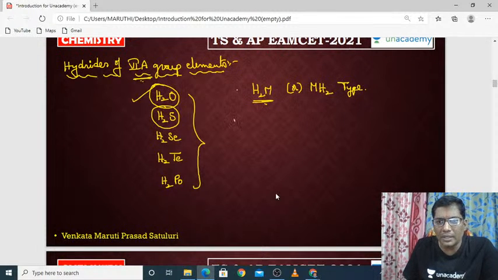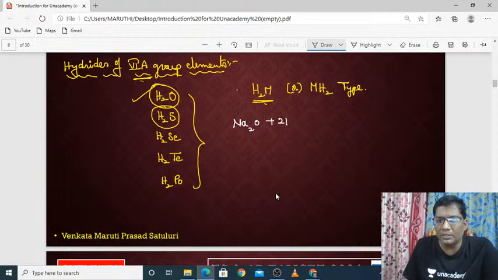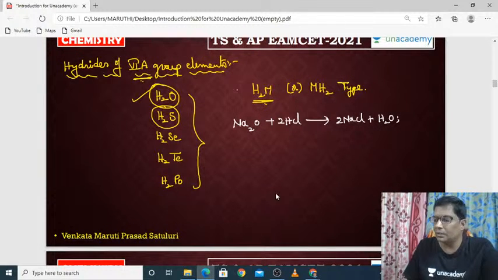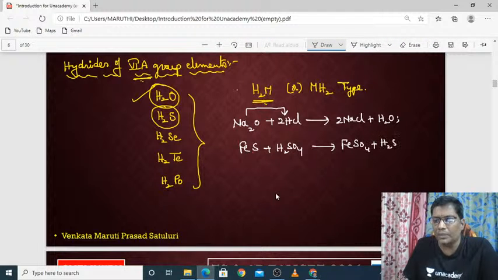You can produce H2O simply by reacting sodium oxide with HCl. Of course, two sodium chlorides will separate out and our required product, water, will come out. So water will be produced by the reaction of sodium oxide with HCl. In the same way, iron sulfide, when it reacts with a strong acid like sulfuric acid, gives FeSO4, ferrous sulfate, along with H2S.